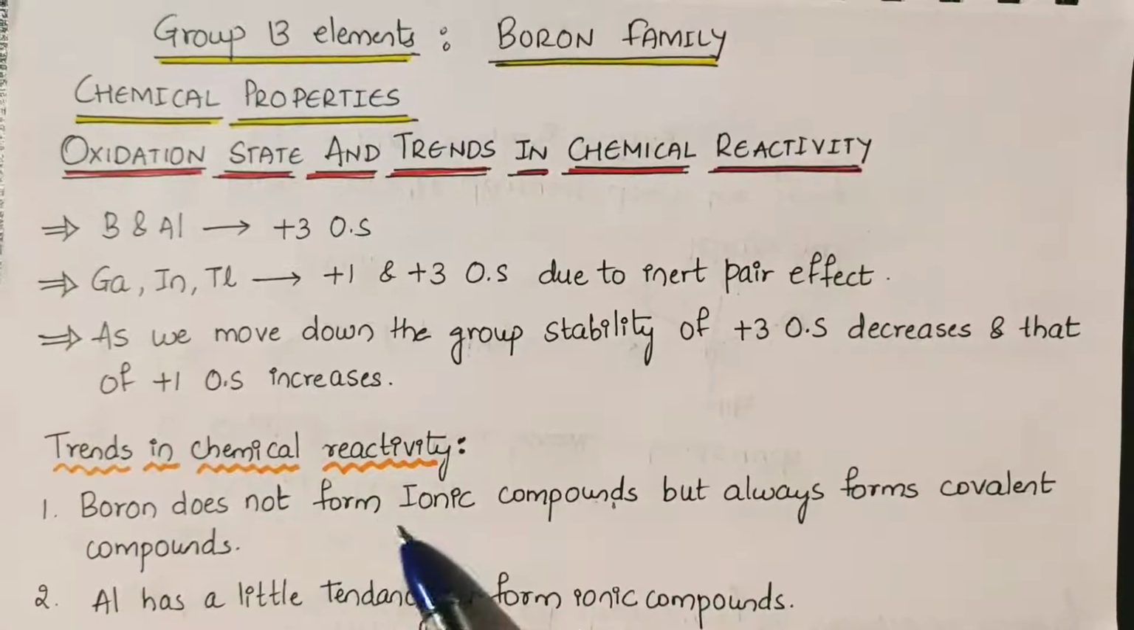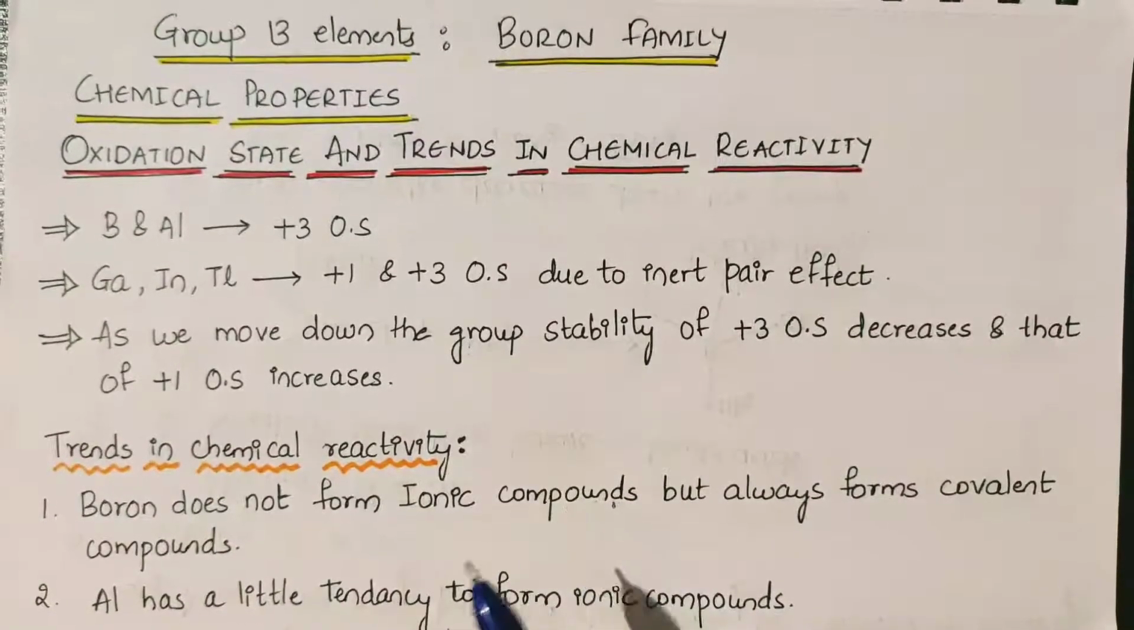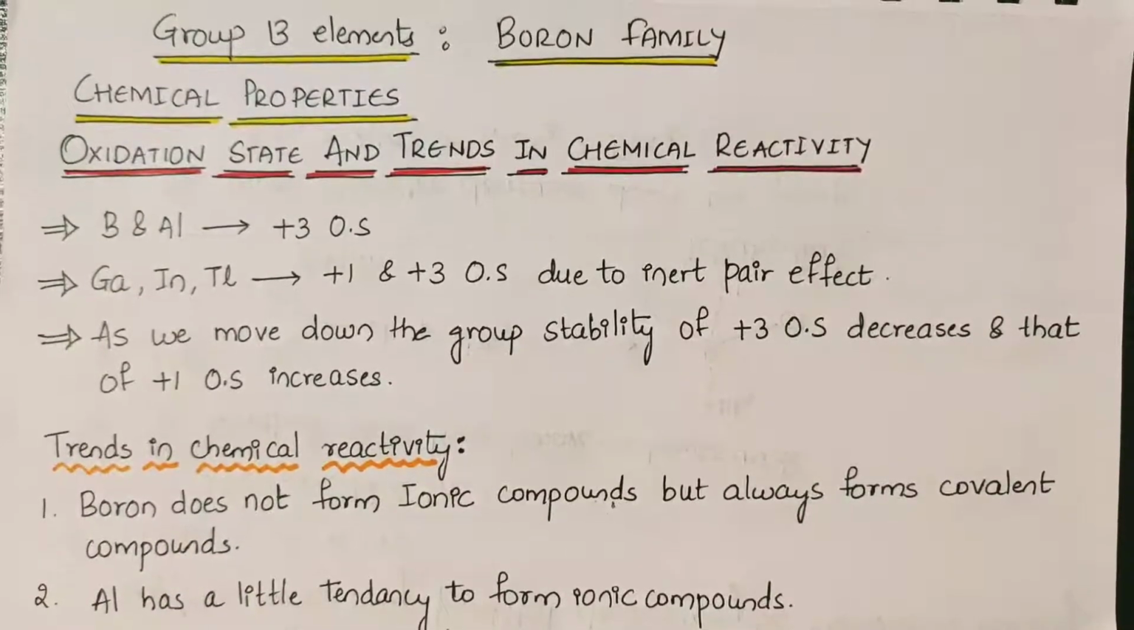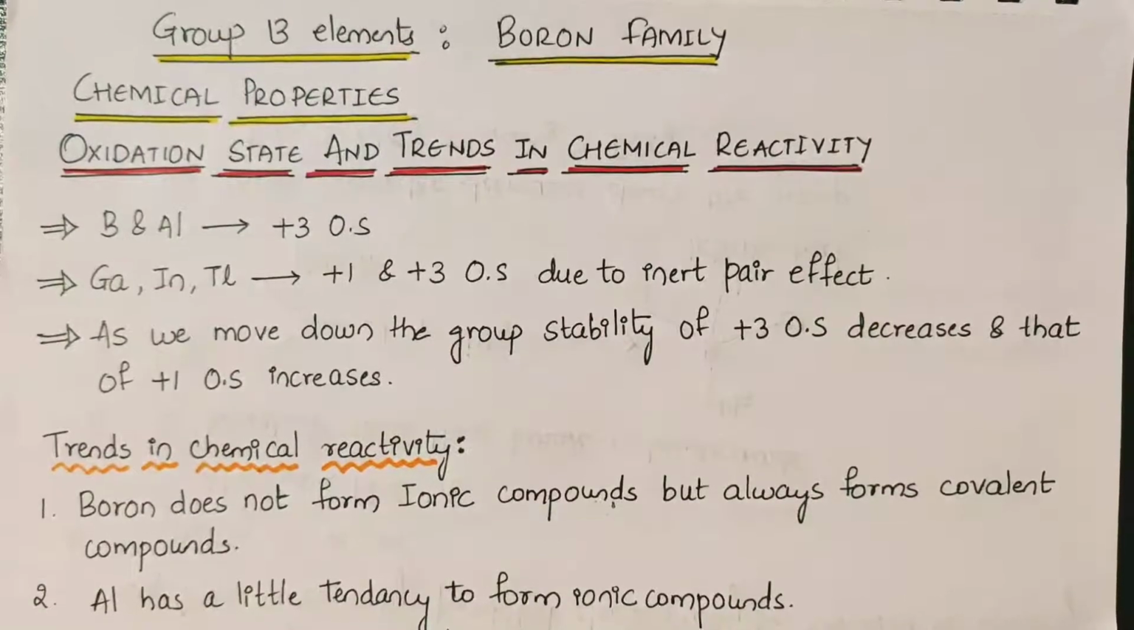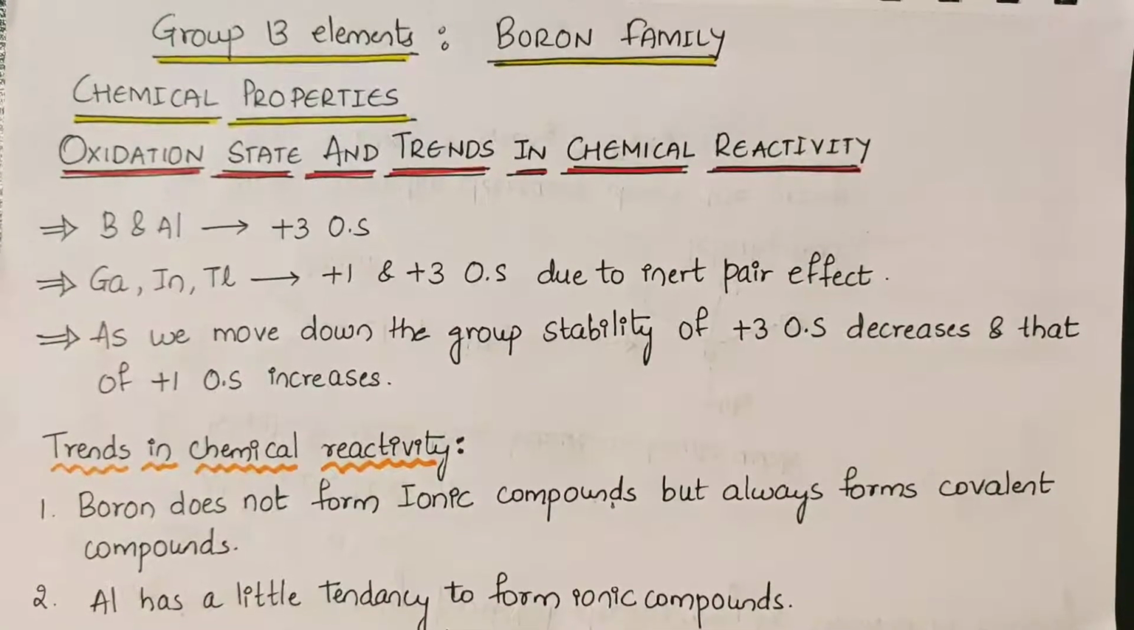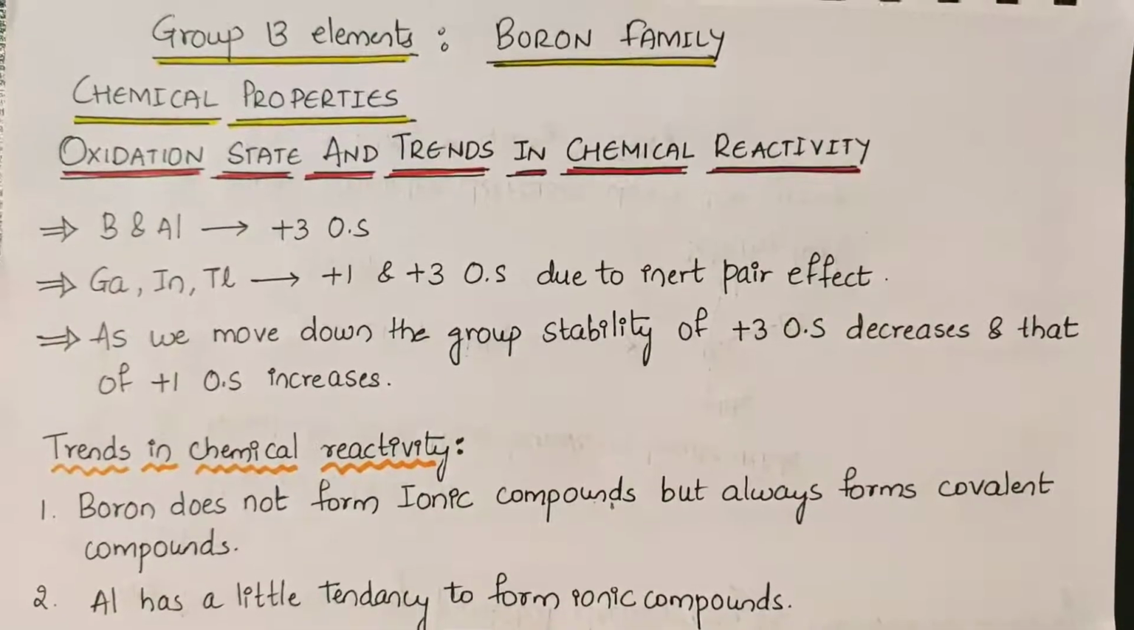Boron does not form ionic compounds because the size of the atom is small, so the ionization energy will be more. The first 3 ionization energies are high, and that's the reason why it does not want to lose its 3 electrons. So it will not form ionic compounds, but always it will try to form covalent compounds by sharing its valence electrons.